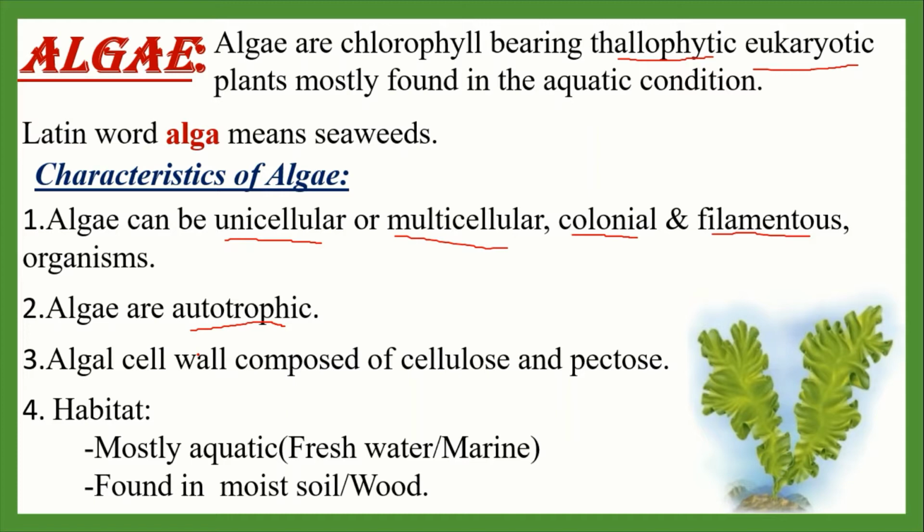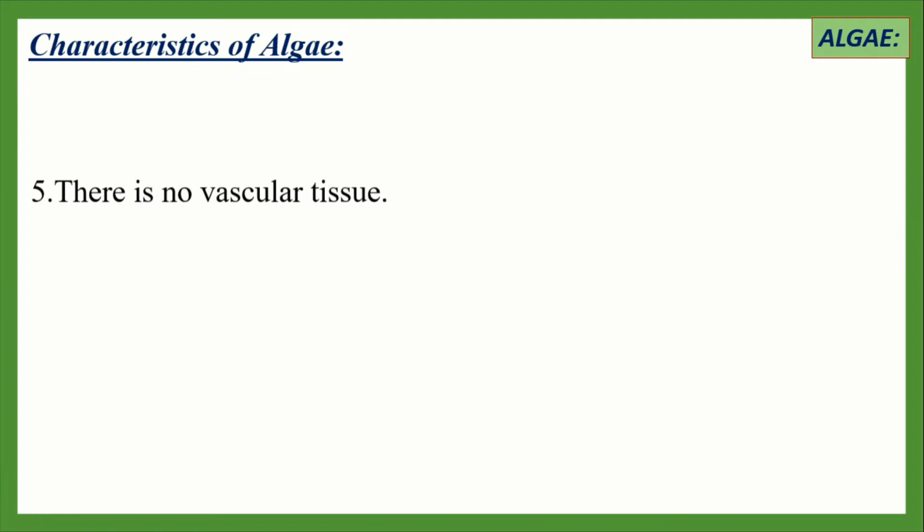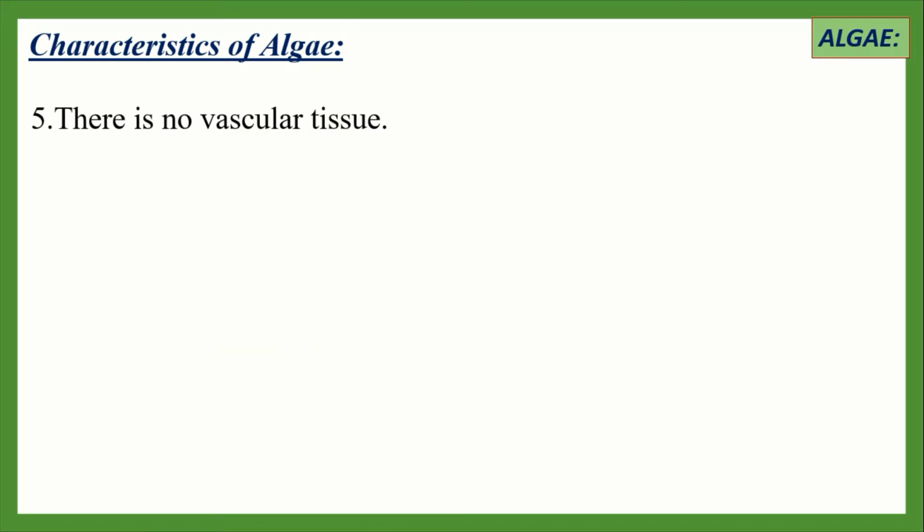Number 4, algae occur in a variety of habitats like freshwater, hot water streams, sea, on moist soil, wood, on plants and animals. Then number 5, there is no vascular tissue, and you know that vascular tissue consists of two types of tissue, xylem tissue and phloem tissue.